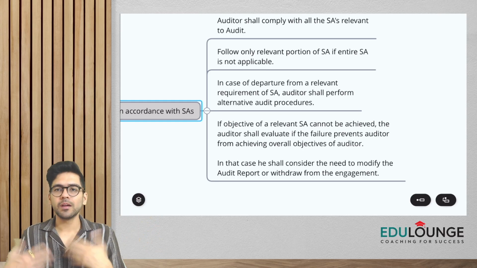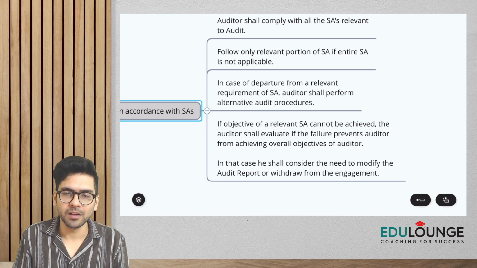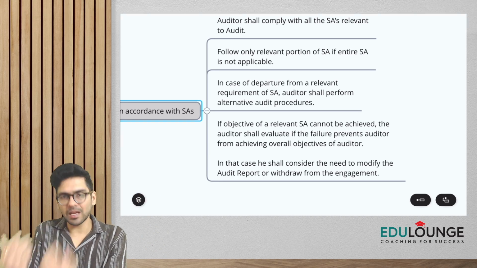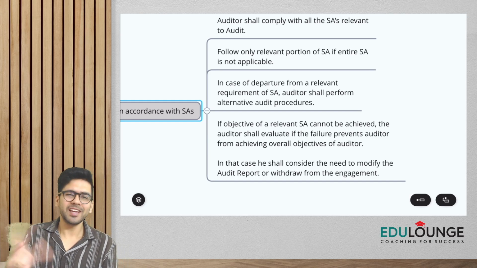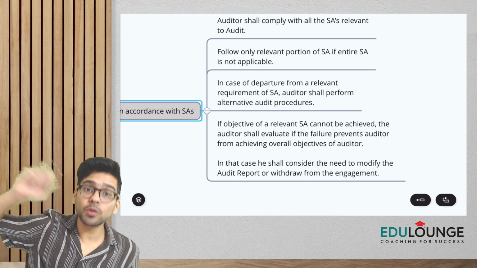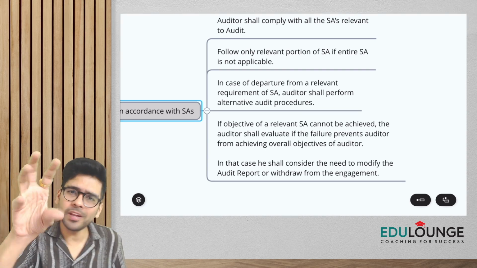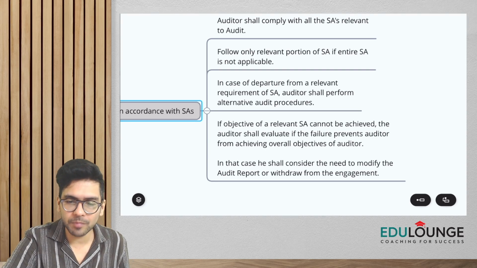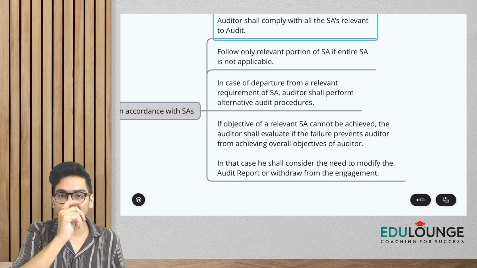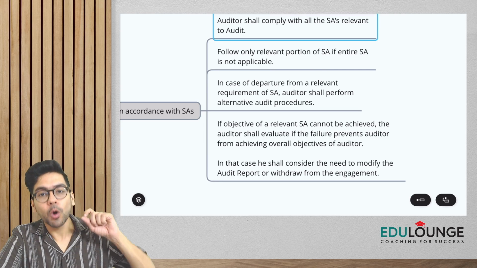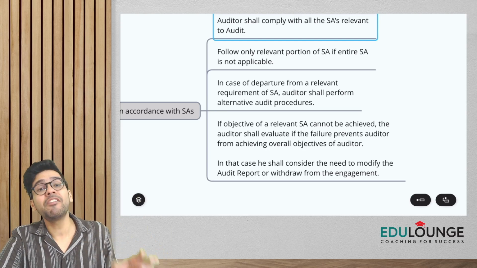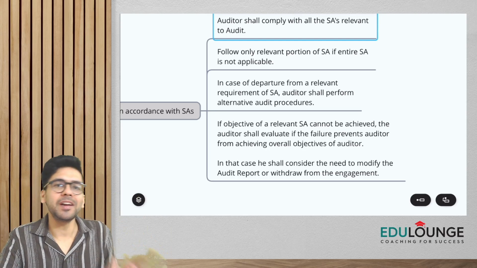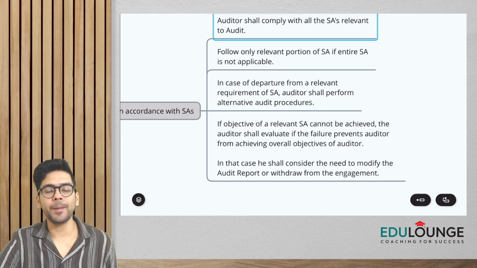Now, for example, the client doesn't have inventory. So 501 is applicable. Let's say they have segment, they have litigation, or let's say any one part. So it doesn't mean that 501 is going to be applicable in entirety. Only relevant portion will be applicable. So please remember first 2 points. First point says auditor shall comply with all SAs relevant to the audit and follow only relevant portion of standard if the entire standard is not applicable.